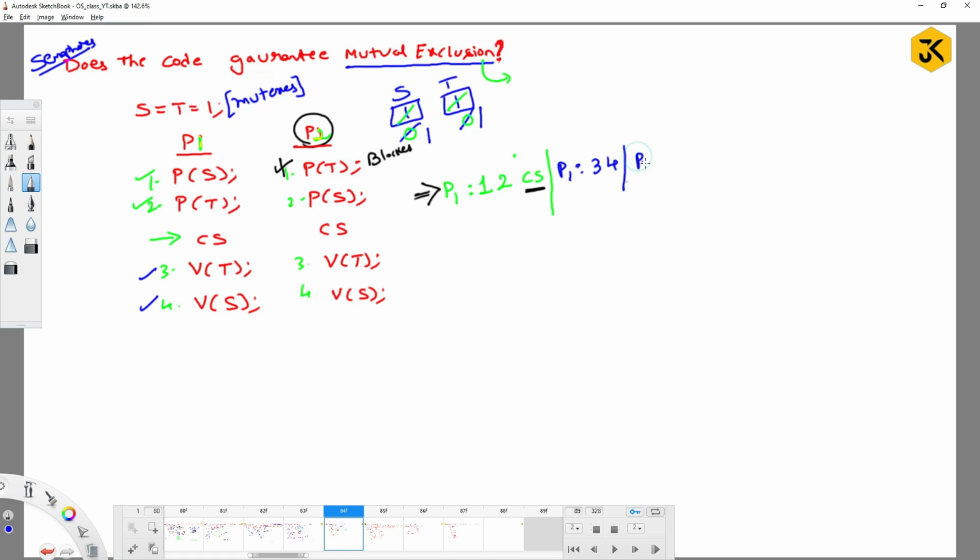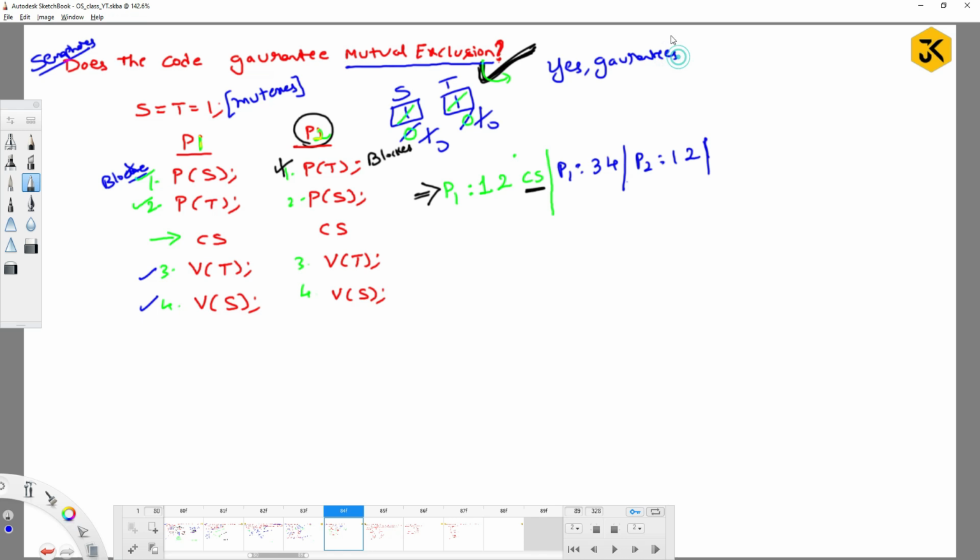For example, if P2 gets lines 1 and 2 executed, you are going to get 0 and 0. Then if it is preempted, can P1 be allowed? No, it will enter the blocked state, which means that at any point of time, only one process is going to be executing in the critical section. So I can say that mutual exclusion is guaranteed. This is the given question, so our answer is yes, guaranteed.